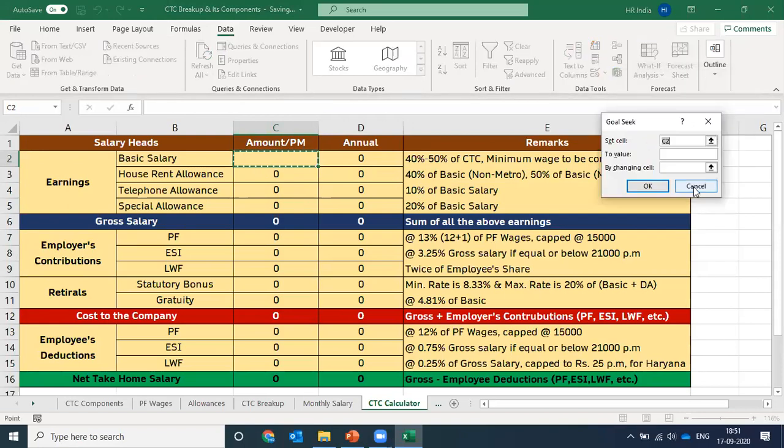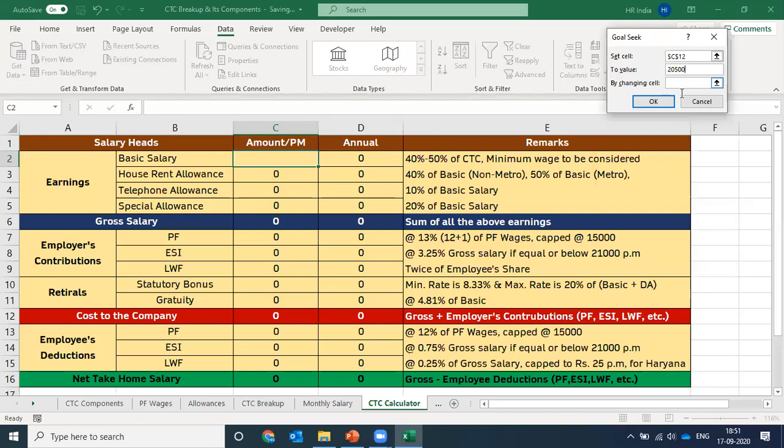In this Goal Seek option, it asks for 3 things. First, to set the cell where you want the outcome. So this is the CTC cell where I want my outcome. Second, to provide the value you are looking for. The CTC value we were looking for was 20,500 rupees.